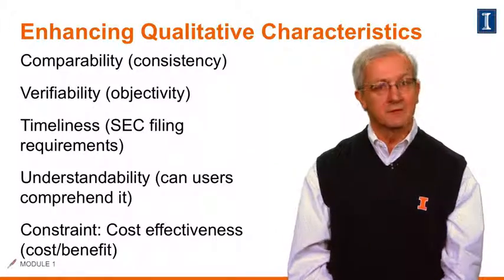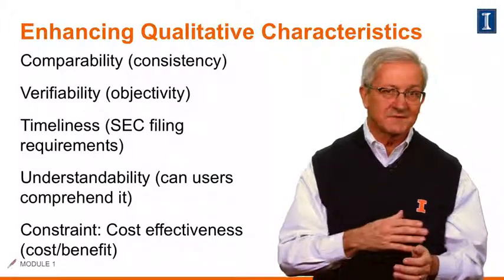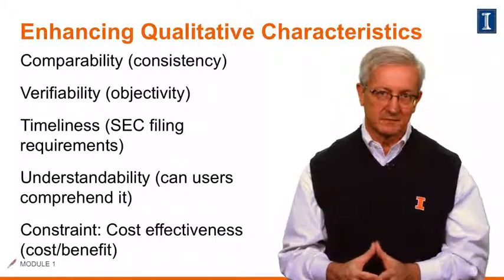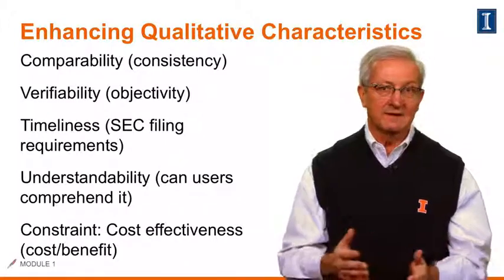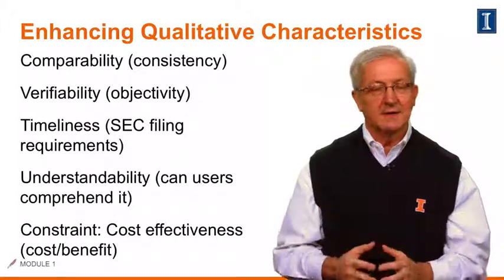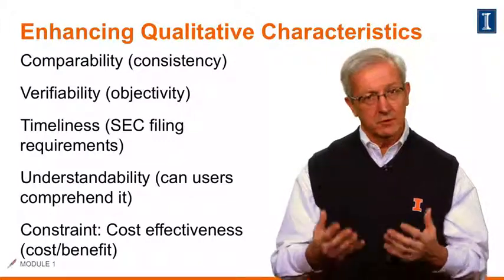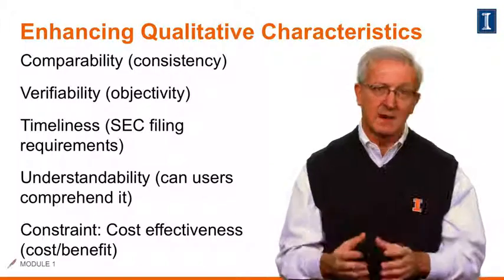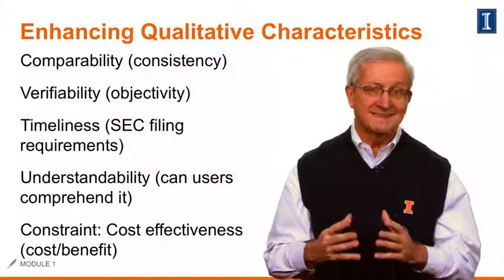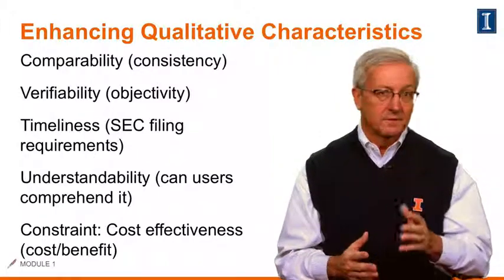First of all, comparability. We want to be able to compare among different companies and make sure there's consistency in application of these principles. Second, verifiability. That leads to objectivity, where an example would be if we bought a piece of land here in Illinois, we would put that on our balance sheet at its historical cost. I'll get into that topic later in this course, but it's a very sensitive topic on how GAAP differs from IFRS. Next, we have timeliness.